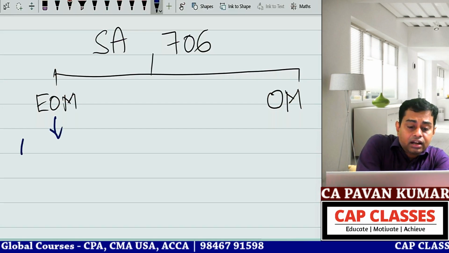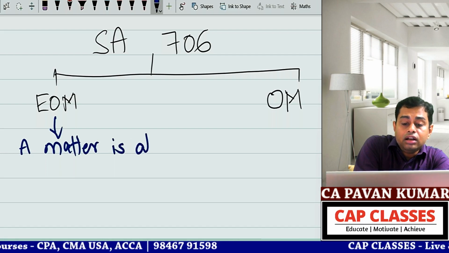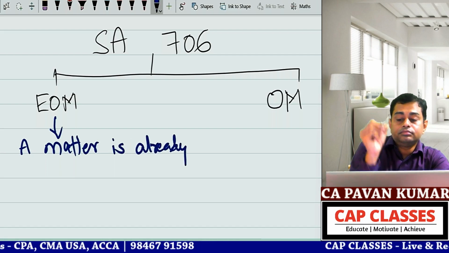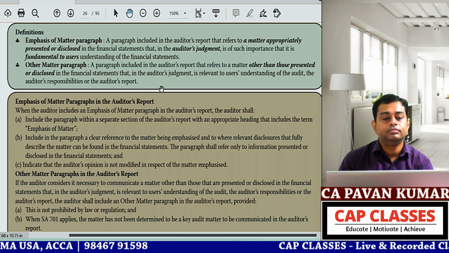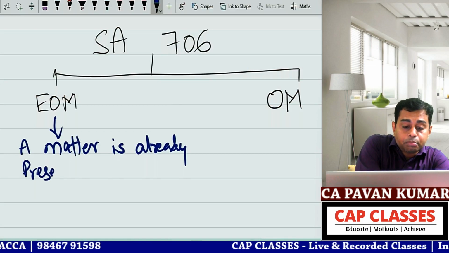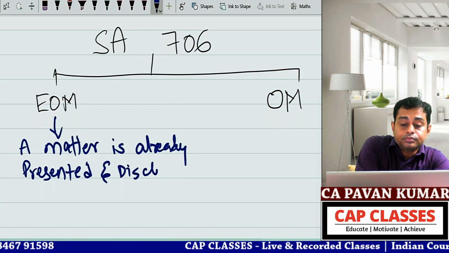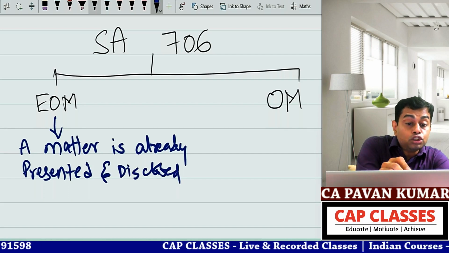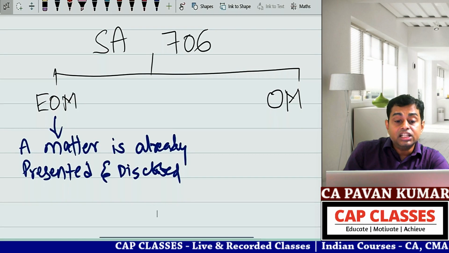A matter is already presented and disclosed. How is it presented and disclosed? Do I have any problem in the way it is presented and disclosed?